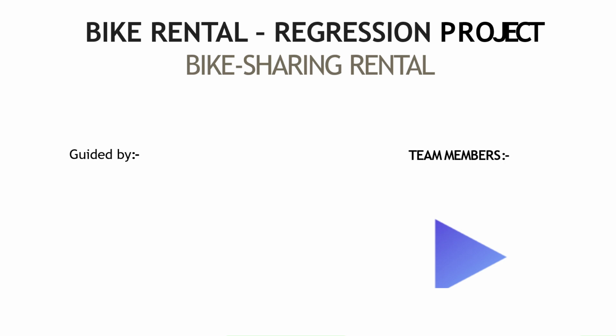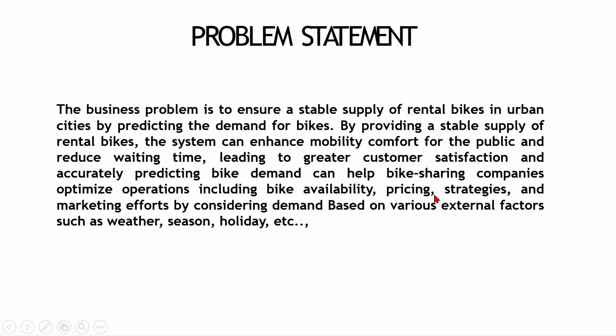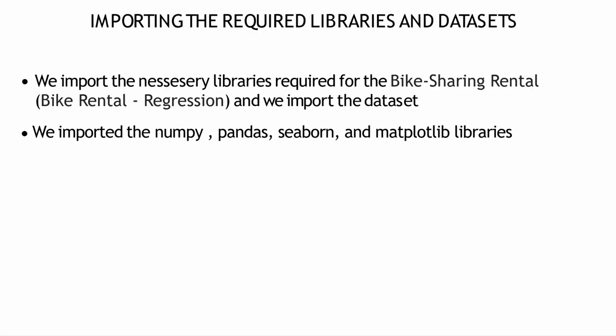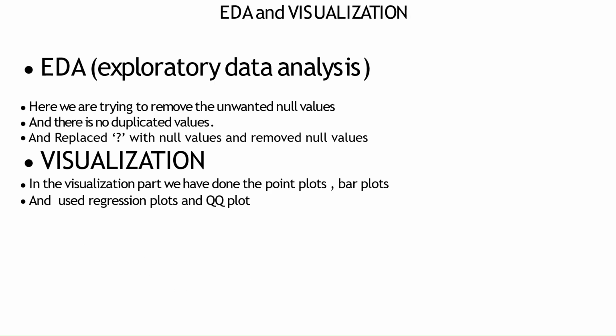The project is the bike rental regression project, bike sharing rental. The problem statement is to ensure a stable supply of rental bikes in urban cities by predicting demand for bikes, considering demand based on various external factors such as weather, season, holiday, etc. Table of contents: data summary, importing the required libraries and datasets, EDA and visualization.